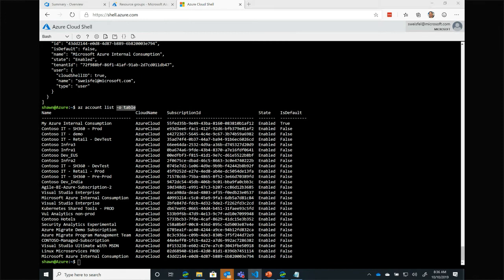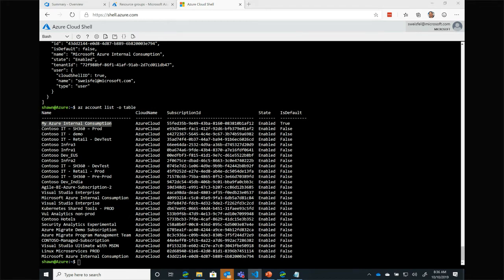So that's a list of all the subscriptions. Here I can see that I have access to a whole bunch of them. What I'm usually looking for when I'm hitting this command is which subscription is set to be the default subscription, so that I know which subscription is going to be targeted when I execute another command. In this case, it's going to go against my subscription named my internal consumption subscription.